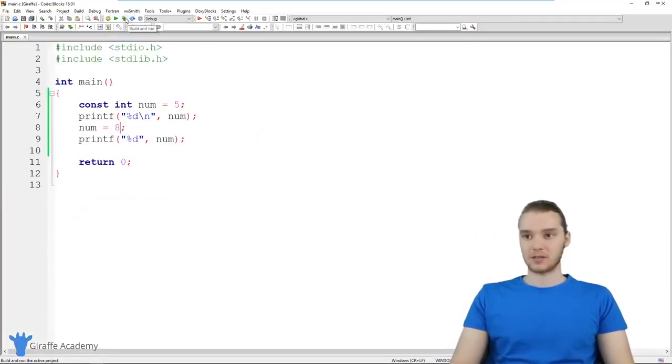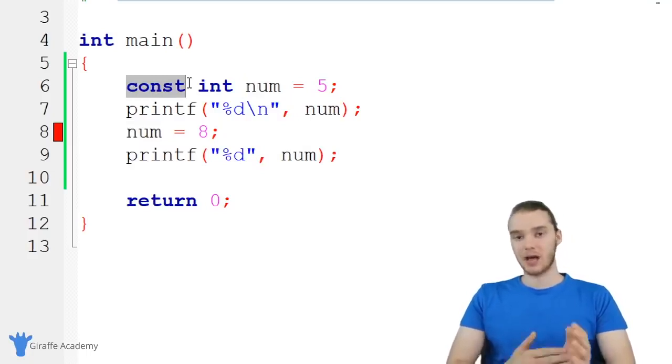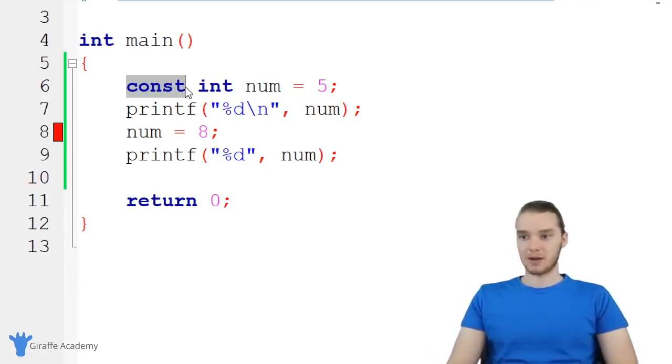When I try to run this, you'll see down here it's getting highlighted in red. That's because I can't modify a constant. So I'm trying to modify num down here, but I can't because I gave it this const keyword, because it's now considered a constant. So in a lot of cases, you'll want to have variables that just can't be modified, can't be changed. And in a situation like that, you want to make them constants.